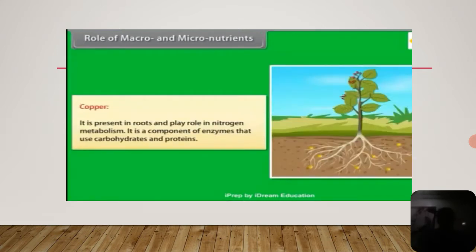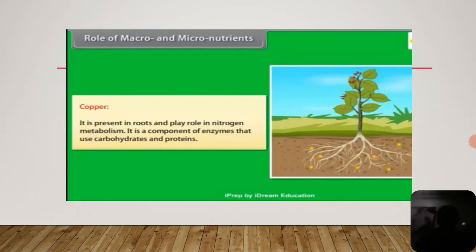Okay. Next one is the copper. Copper is present in roots and plays a role in nitrogen metabolism. It is a component of enzymes used in carbohydrate and protein metabolism, and it makes up 0.006% of the dry weight of the plant tissues. If copper is in excess, it is toxic to plants. Mostly copper is absorbed in the form of Cu2+ ions.